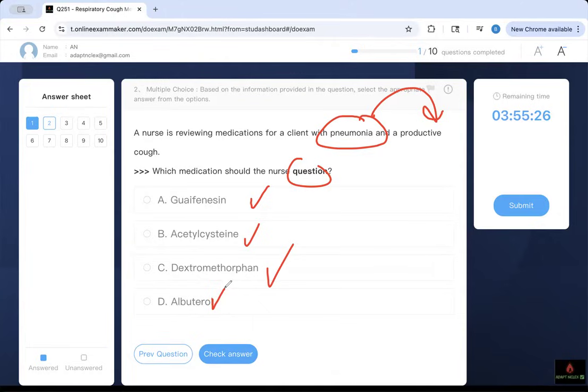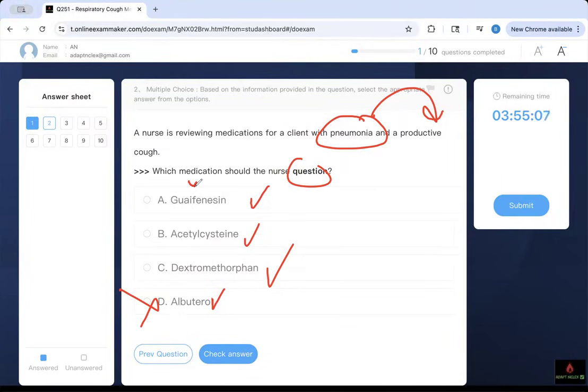Albuterol opens the airway, so you know that one is gone. Now, which one do you think is what suppresses the cough? Something that suppresses the cough is an antitussive. Which one is an antitussive? We saw the answer in the first question; we saw an antitussive.